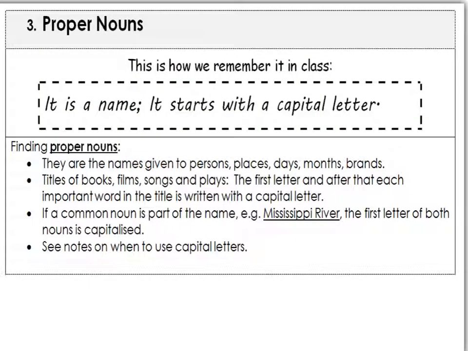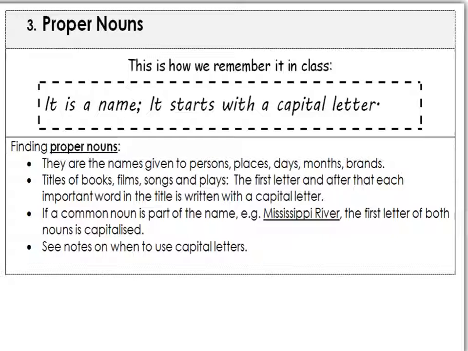The next one we'll be talking about is a proper noun. Now, a proper noun is a name, and it starts with a capital letter. It could be a name of anything, really. Remember, dog is not a name. Dog is a noun. But Labrador is a name. That's the name of the kind of dog.